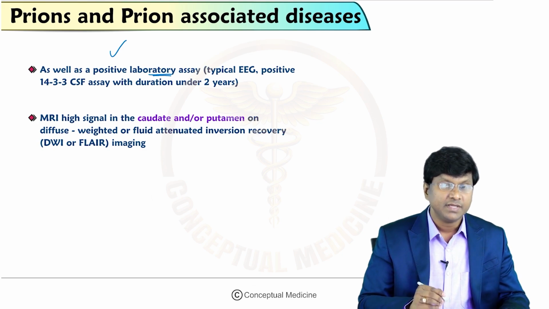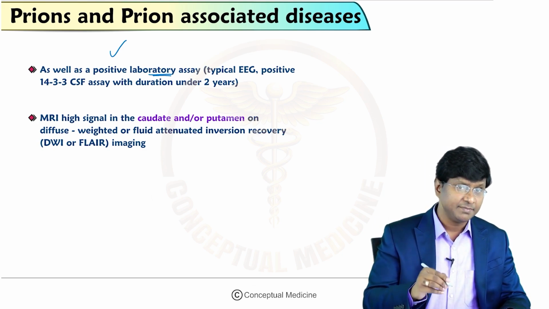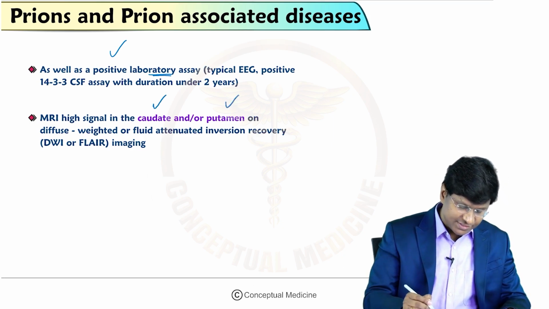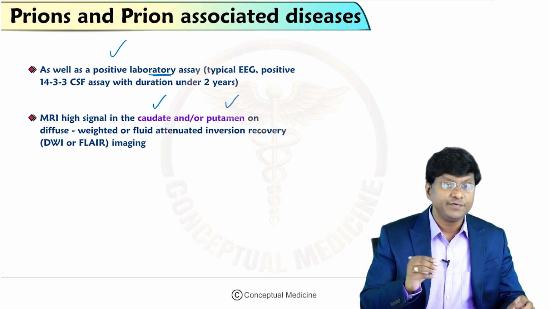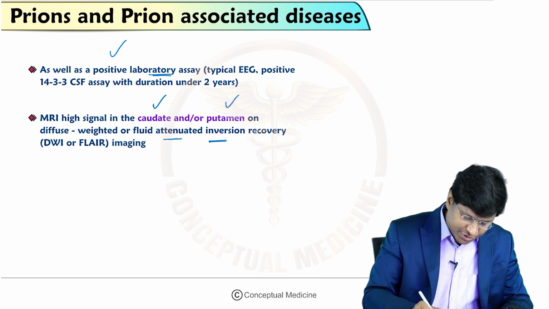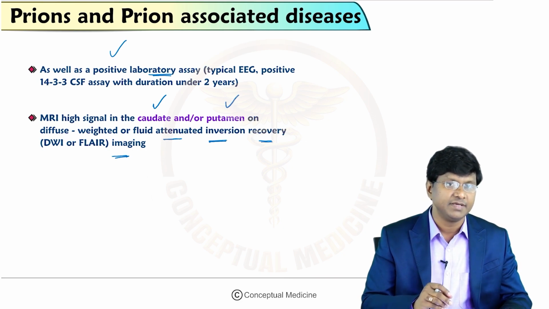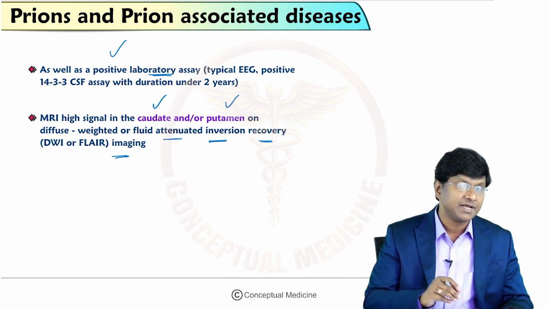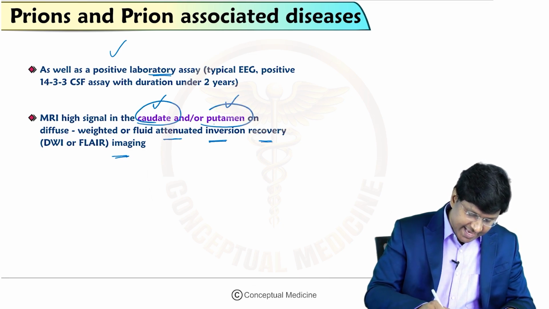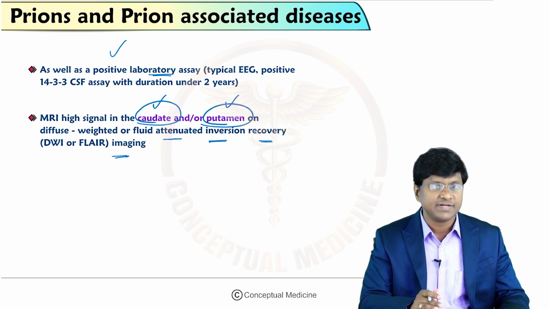Creutzfeldt-Jakob disease. And in these patients, whenever you do an MRI, there is high signal in the caudate and putamen on diffusion-weighted or fluid-attenuated inversion recovery imaging. So in FLAIR imaging, there will be high signal in the caudate nucleus and the putamen.